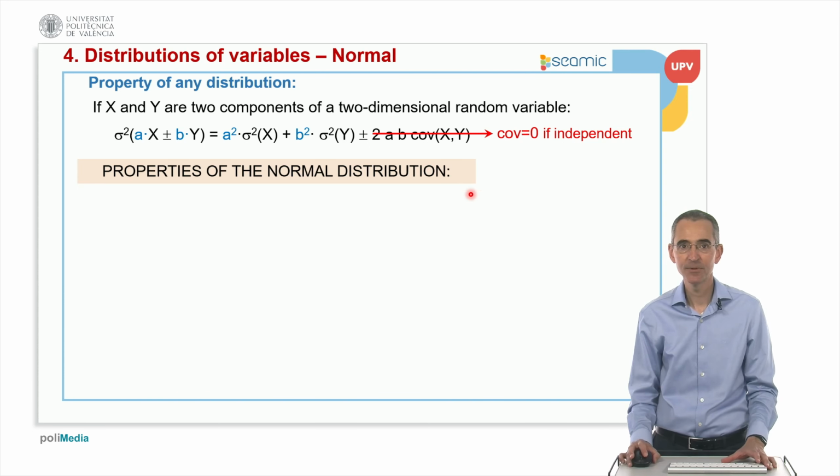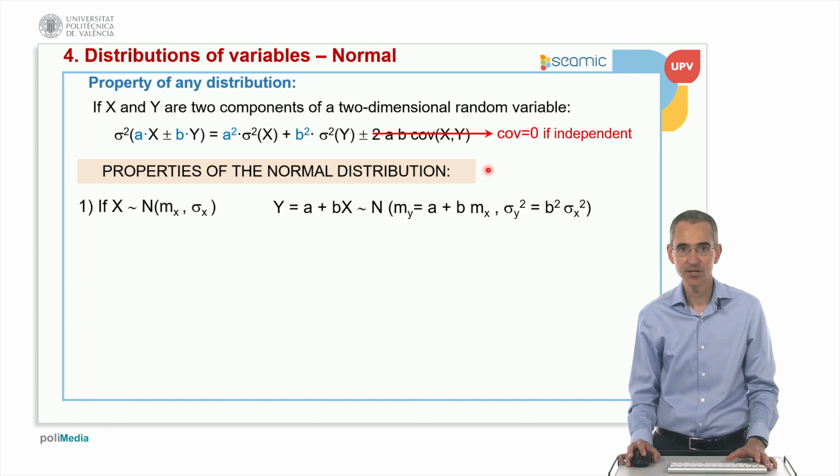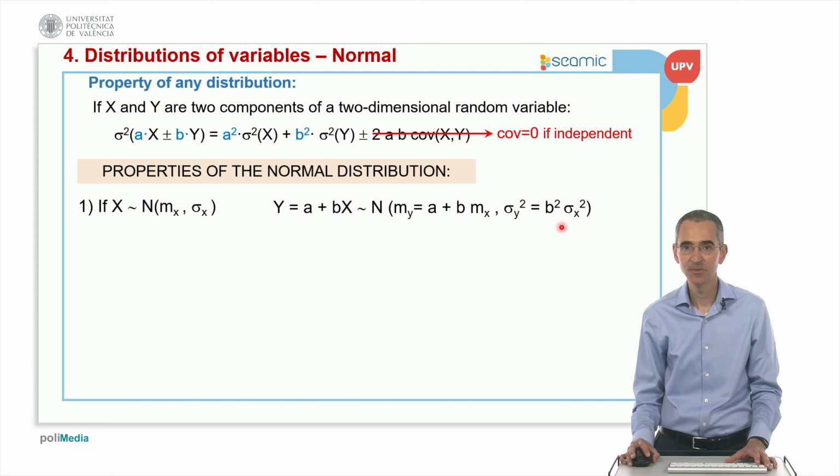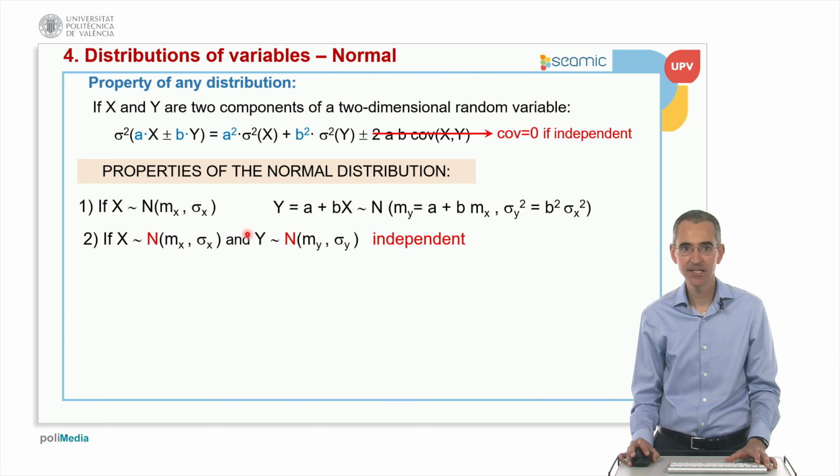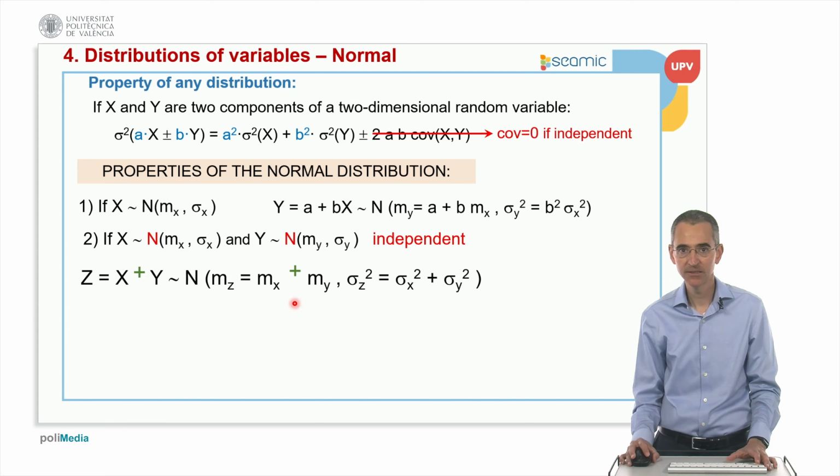Okay, so properties of the normal distribution. So if I have x that follows a normal distribution, and I have a constant plus another constant that multiplies x, I will have this expression. The mean is affected with this formula, and the variance is equal to b squared multiplied by the variance of x. And then if I have x and y so that both are normal with a different average and a different standard deviation, and if they're independent, okay, so starting from this general formula, we have this.